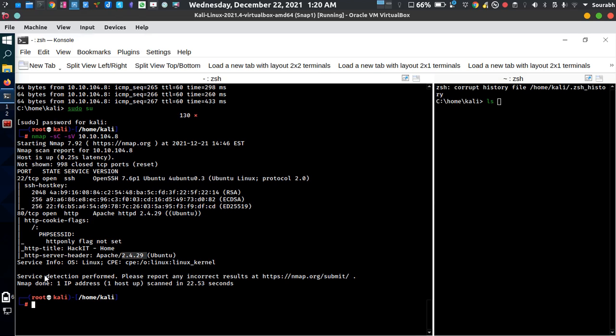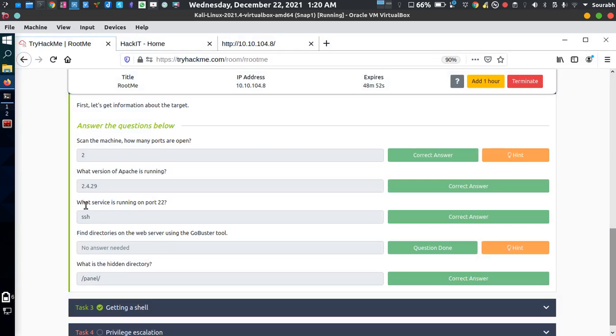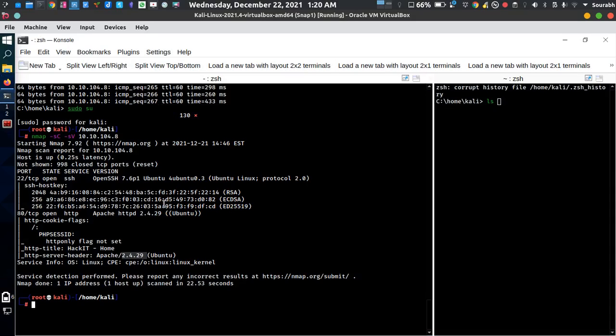Okay, so another question: what is the service running on port 22? Even if we don't know about the scan result, we can pretty much answer that port 22 is hosting a service called SSH. But keep in mind that this port can be changed.